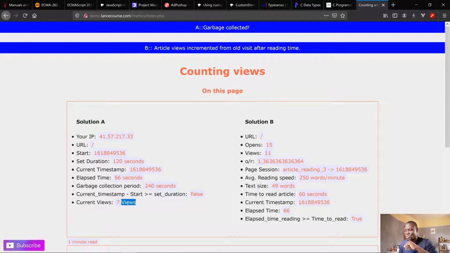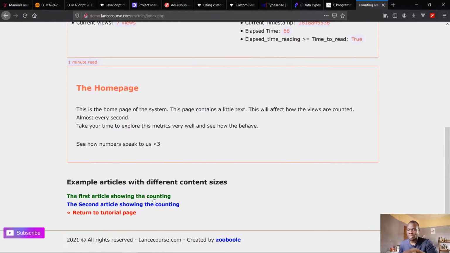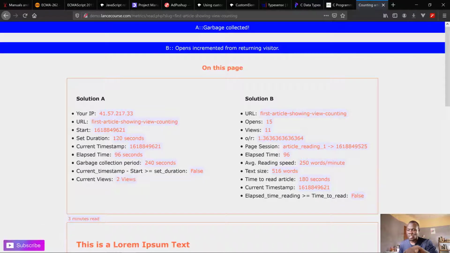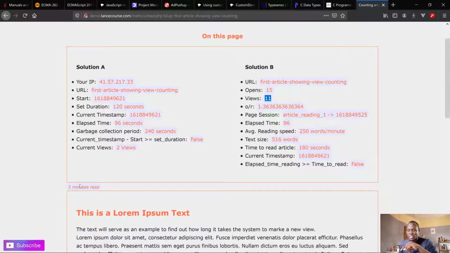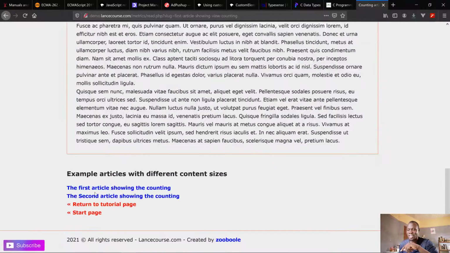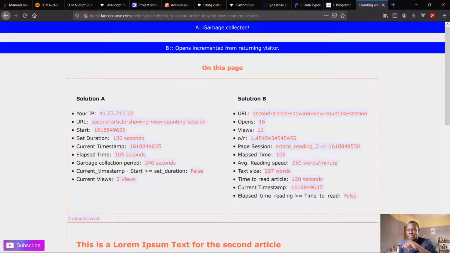Based on solution B, we have 11 views of the demo for this particular page, which is the index page. So let's see the other one. Here this one says we have 2 views, and this one still says 11 views for the first article, which is about a 3 minute read. And we go to the second article. Here it says 2 views as well, and here we have 11 views.